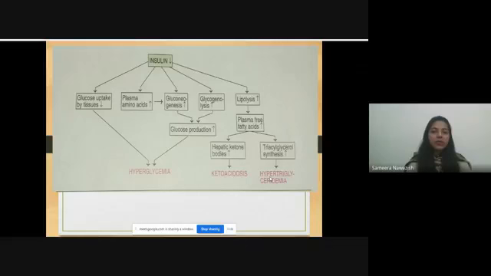Diabetes affects both long-term and short-term. When we talk about the long-term complications, there is atherosclerosis, that is hardening of the arteries or narrowing of the lumen of the arteries; retinopathy, problems related to the eyes; nephropathy, related to the kidneys; and neuropathy, associated with the brain and neurons. So diabetes can be managed easily.